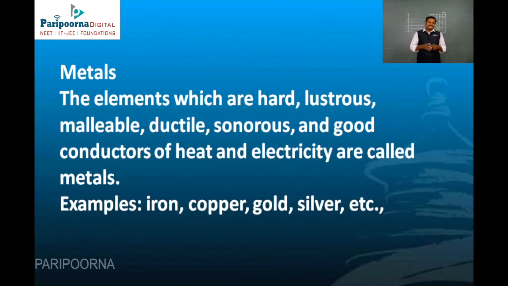Now look at the definition of metal. The elements which are hard, lustrous, malleable, ductile and sonorous are called metals. Sonorous means producing sound. They are good conductors of heat and electricity. Some examples are iron, copper, gold, silver and so on.